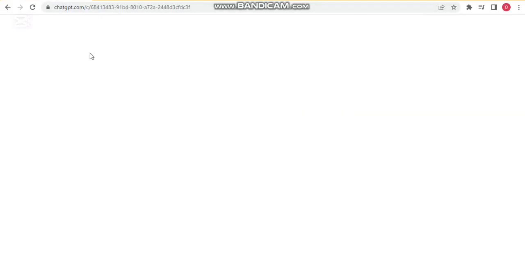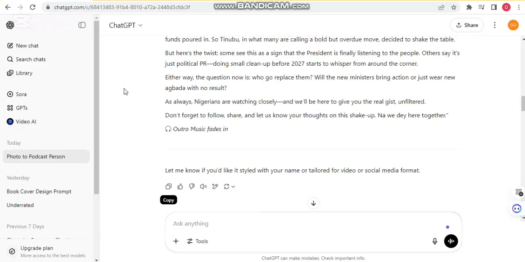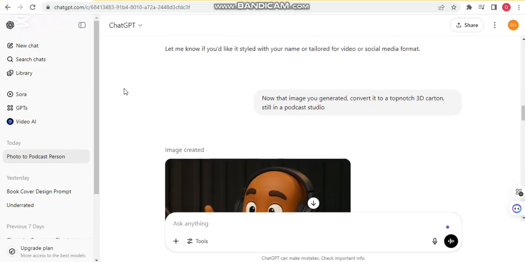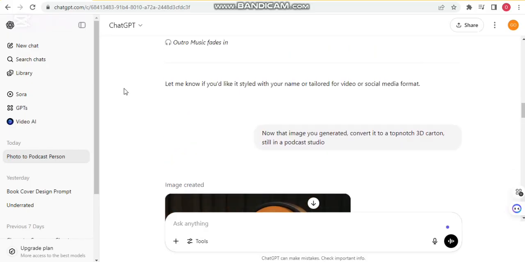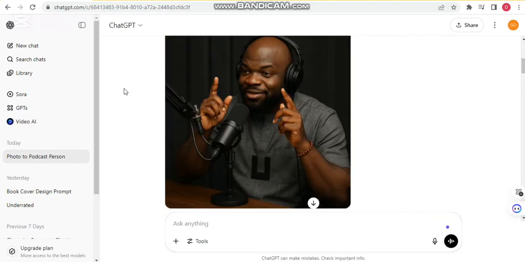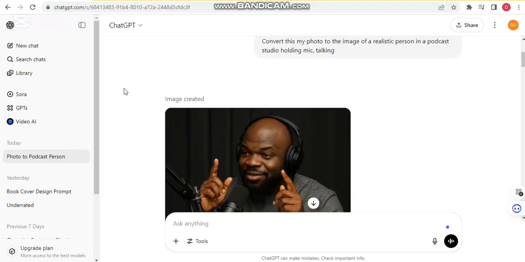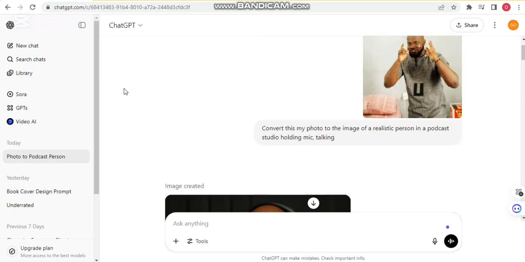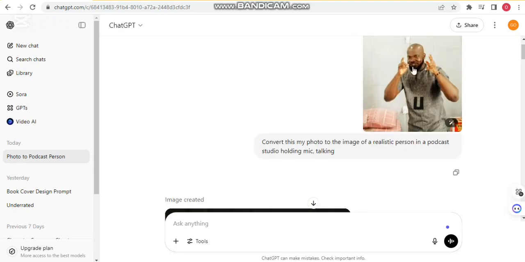So there are many other sites where you can generate a video. This is what I did. This is the image I generated first, and it was actually my own picture that I used. I told ChatGPT to convert my photo to the image of a realistic person in a podcast studio holding a mic and talking. That's what I did here, and then ChatGPT gave me this.